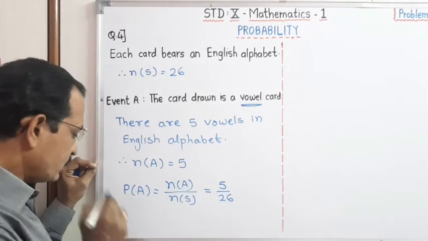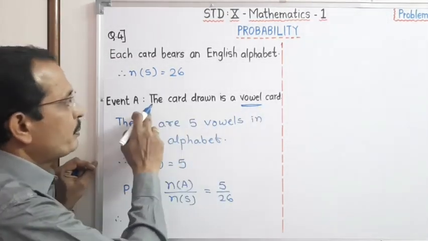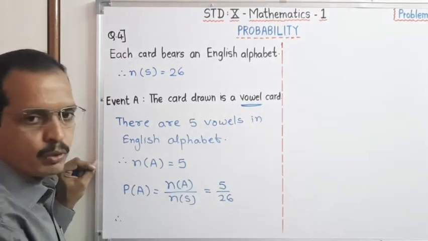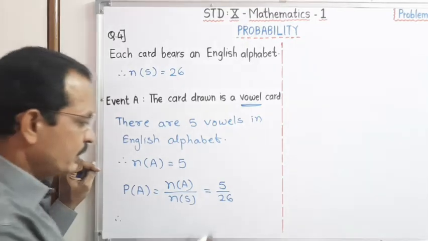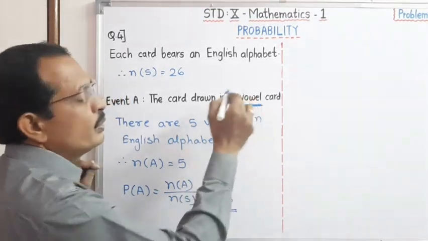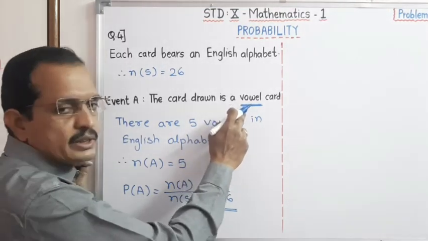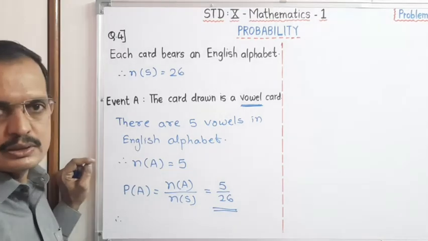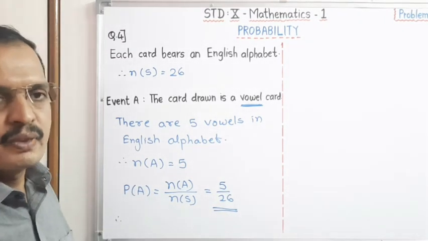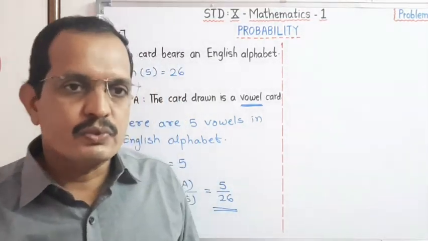Therefore, dear student, we can write the final answer that the probability of the card drawn being a vowel card is 5 upon 26. Very simple. In this case, you must know how many vowels are there in the English alphabet. If you know this, then and only then you can solve this. Dear student, probability is very easy. Now we have to start with the next question.